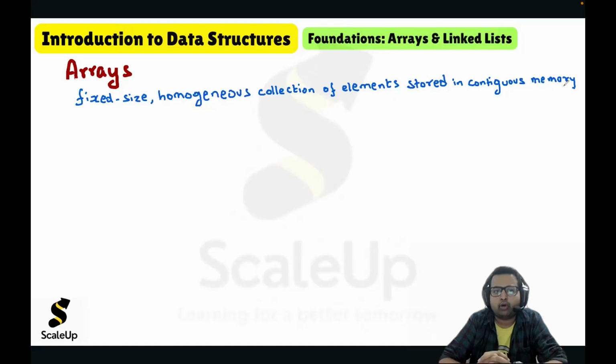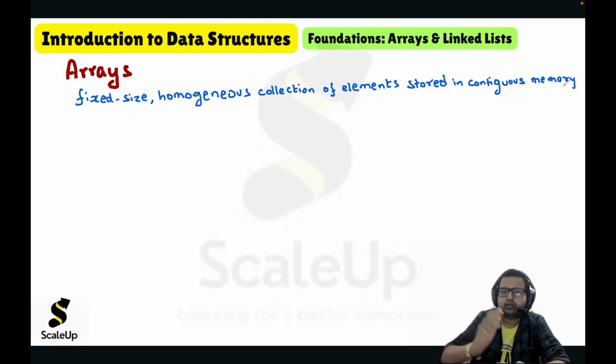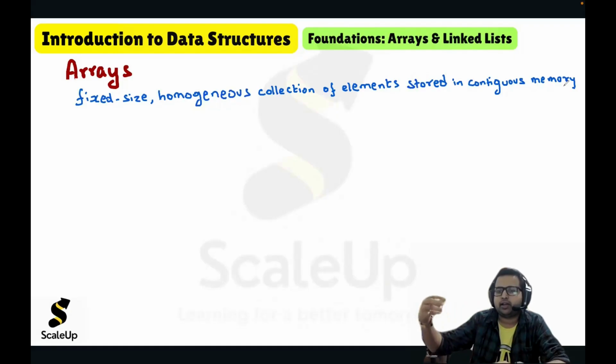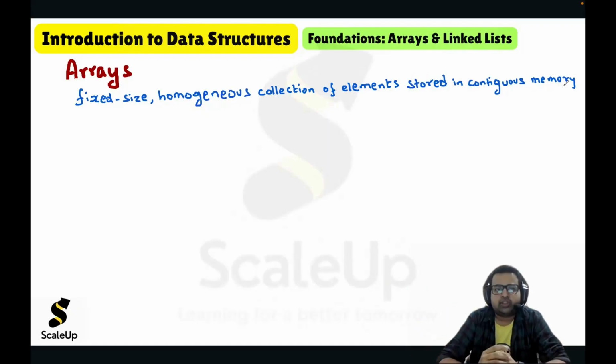An array cannot hold different data types. List can do that. List is heterogeneous, but array is homogeneous. And contiguous memory means continuous, one block after the other, sequential. So array is a fixed size, homogeneous collection of elements stored in contiguous memory.